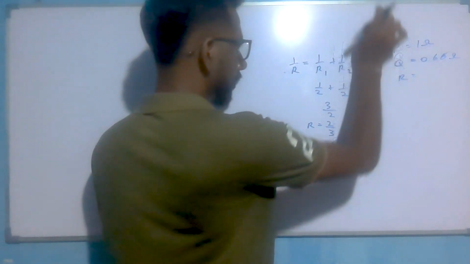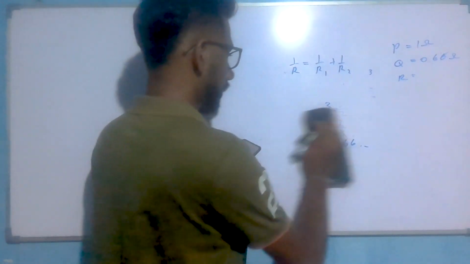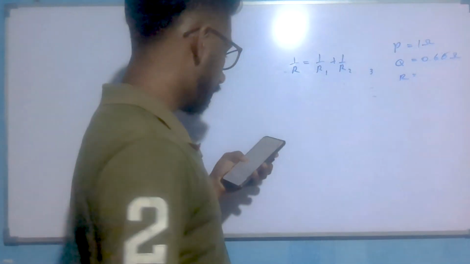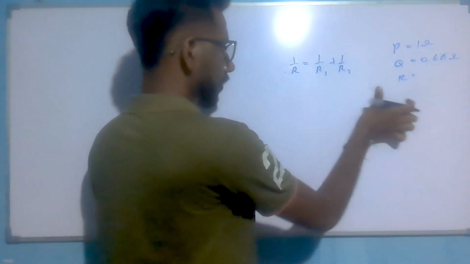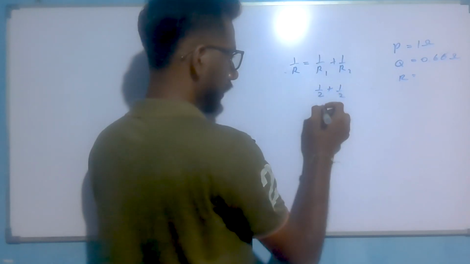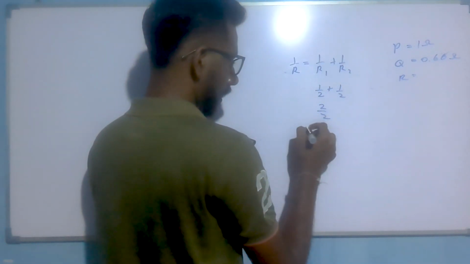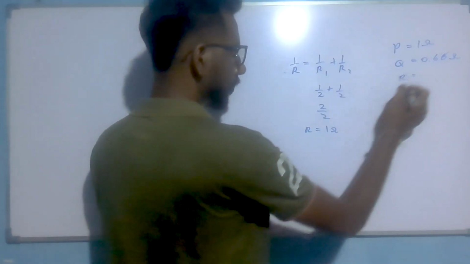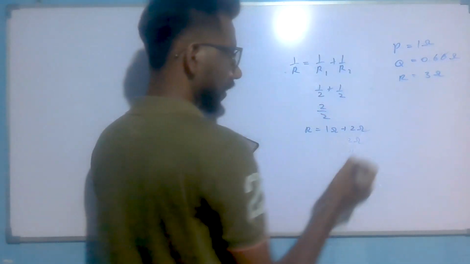R has this method. R has 3 resistors, 2 are in parallel and one in series. First we have to find the parallel value: 1 over 2 plus 1 over 2, here 2 over 2, it means 1 ohm. Then R is 1 ohm plus 2 ohm. The answer is 3 ohm.